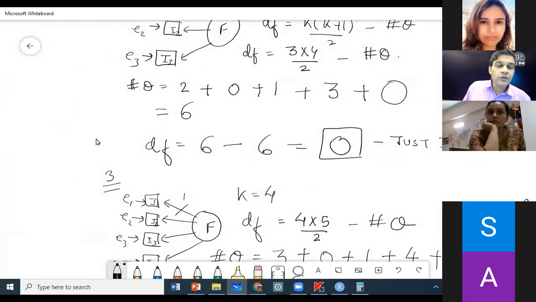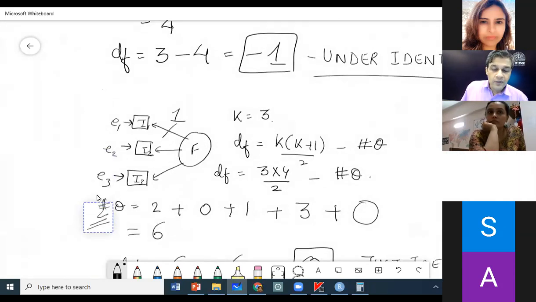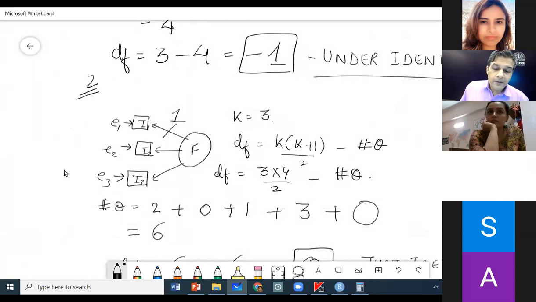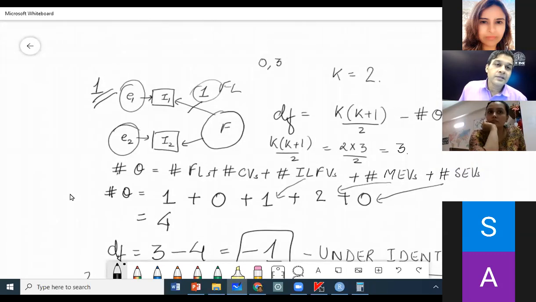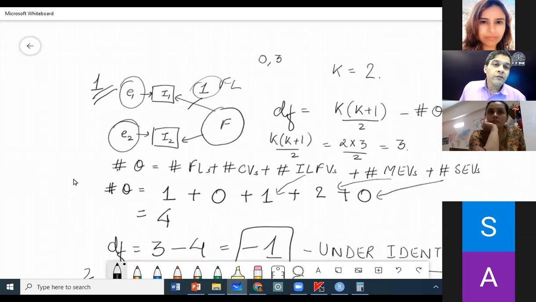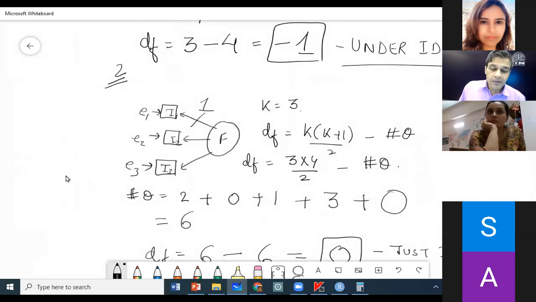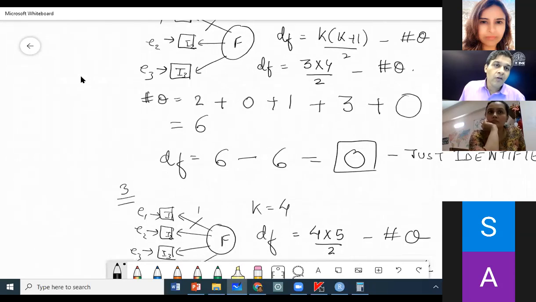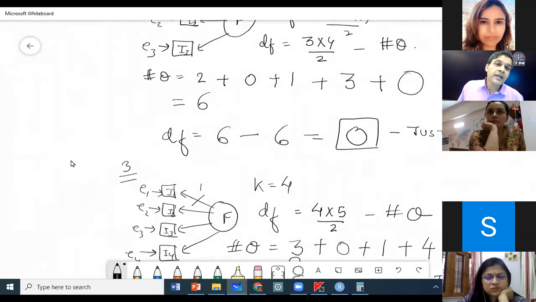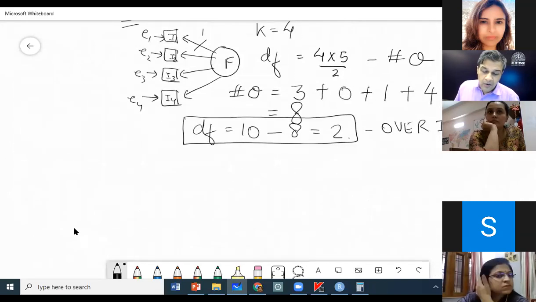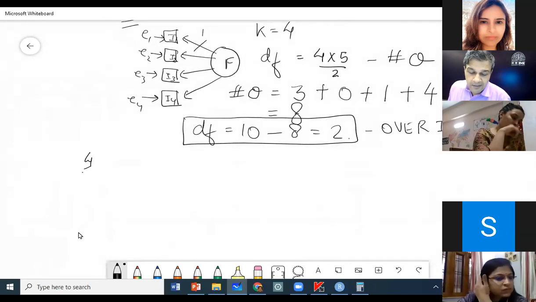Now, how can you fool the tool? How can you work around it if you are having a model with less than 4 items? Introduce one more factor. So now this is my last example.